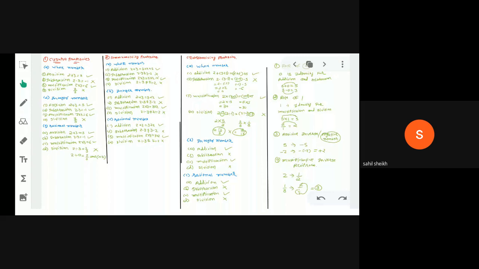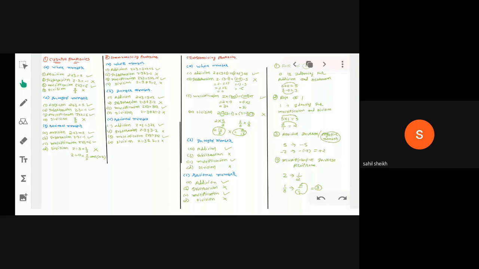Okay, if we are taking two different numbers, we get one answer, right? Now you can see the given numbers, we are interchanging the places of these given numbers, and if we get the same answer, then it means it is commutative. For example, 2 plus 3 is 5.